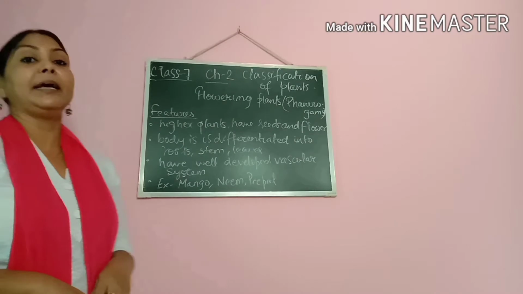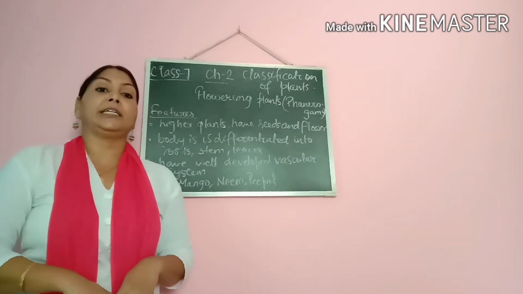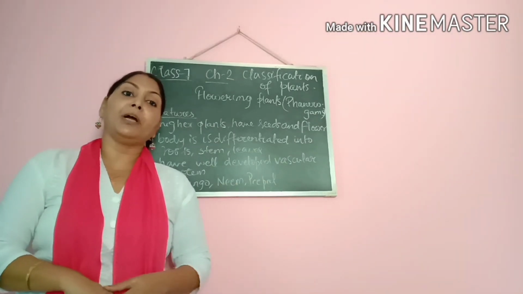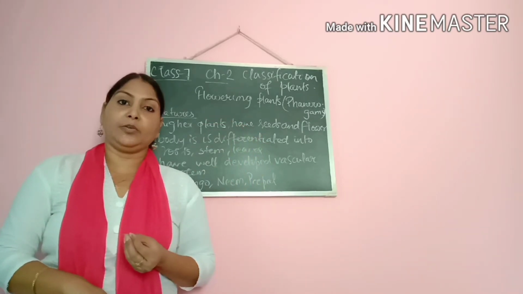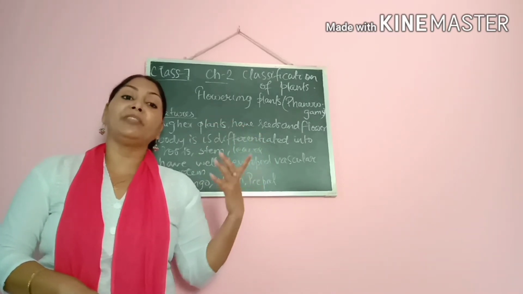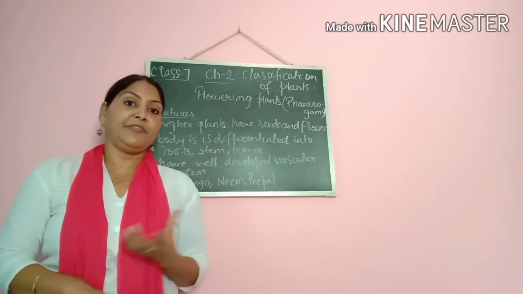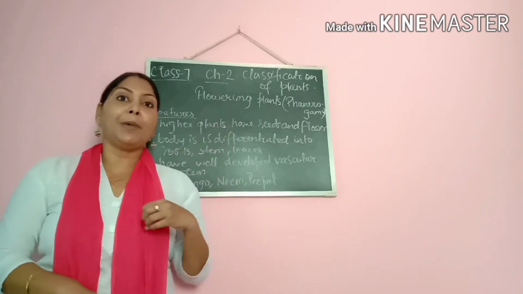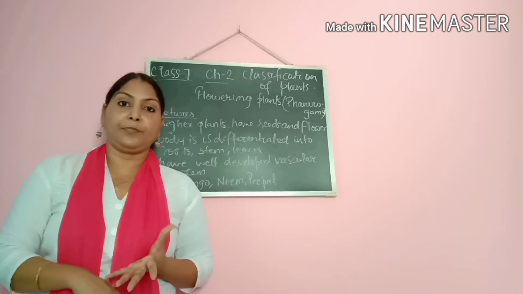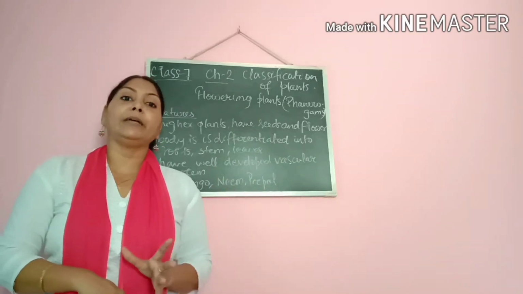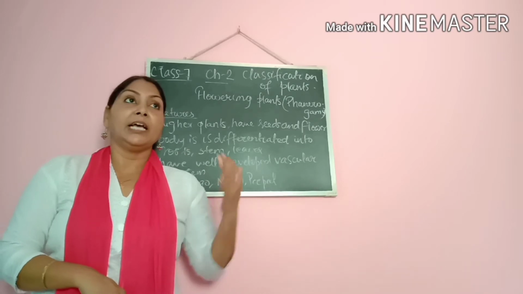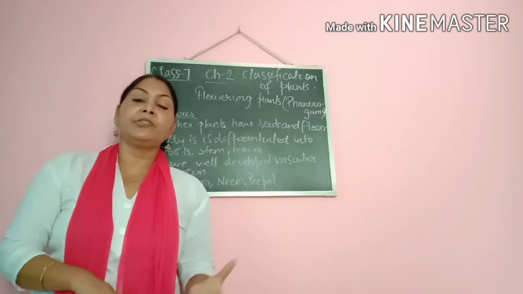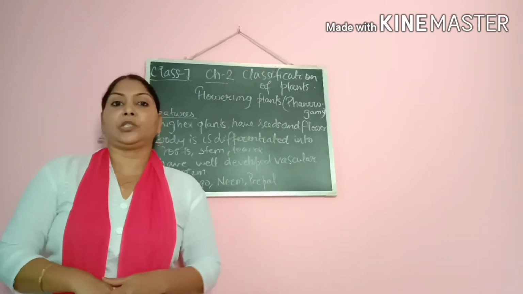Then the third one, their body is differentiated. Like in non-flowering plants we have learned that their body was undifferentiated. That is, the body was made up of thallus, which is undifferentiated. That means the body parts were not differentiated properly. Whereas in case of phanerogames, the body parts are differentiated properly. That is, they have proper leaves, roots, stem and so on.